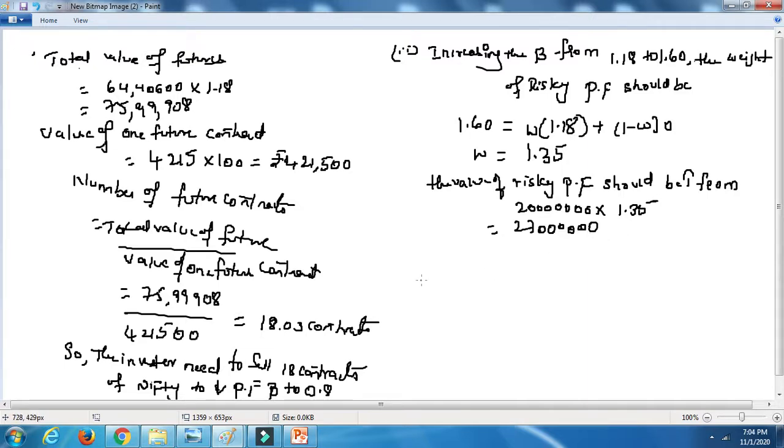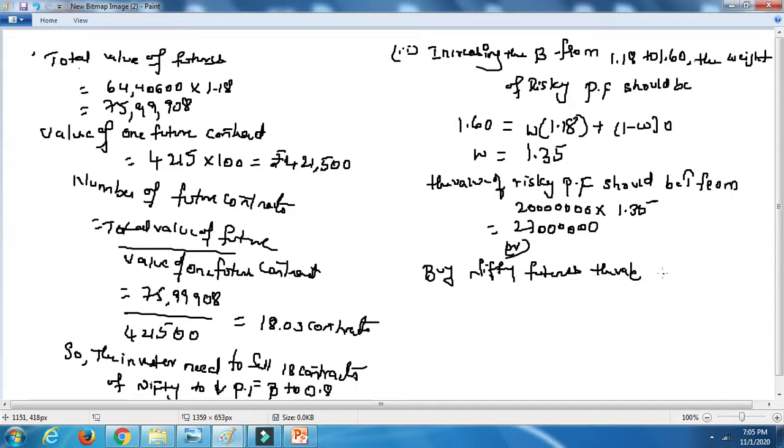Or what he can do is he can buy Nifty futures. The value is actually 2 crores, but he is getting the value of the risky portfolio as 2 crores 70 lakhs.